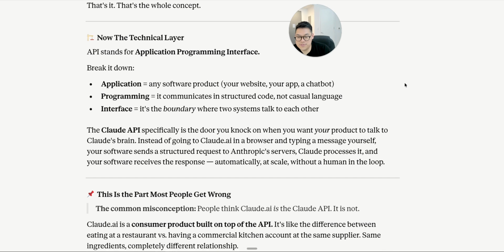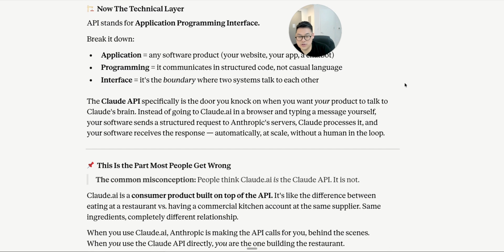The Claude API specifically is the door you knock on when you want your product to talk to Claude's brain. Instead of going to Claude AI in a browser and typing a message yourself, the software sends a structured request to Anthropic servers. Claude processes it, and your software receives the response automatically at scale without a human in the loop. This is the part that most people get wrong.